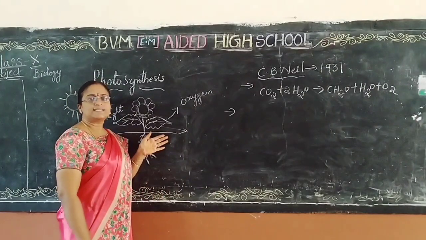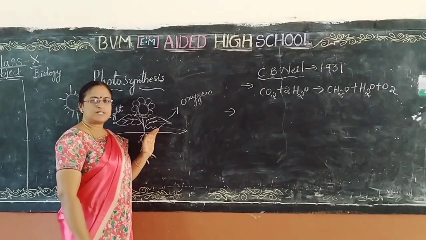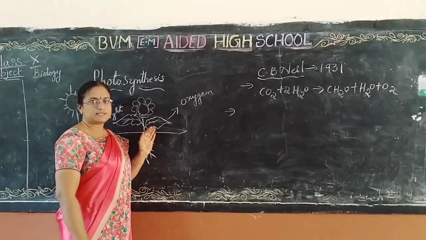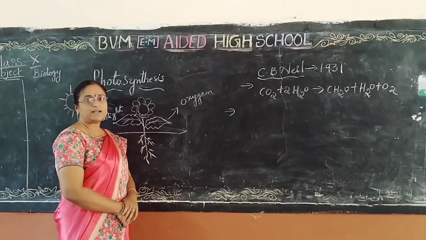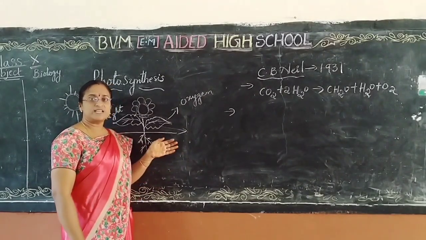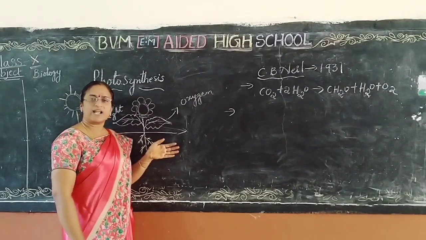Children, let us recall our previous lesson. Once, I just want to recall this topic. So what is meant by photosynthesis? Photosynthesis is nothing but the plants can prepare their own food material by using sunlight, carbon dioxide and other minerals.